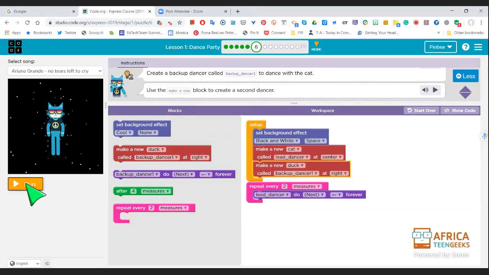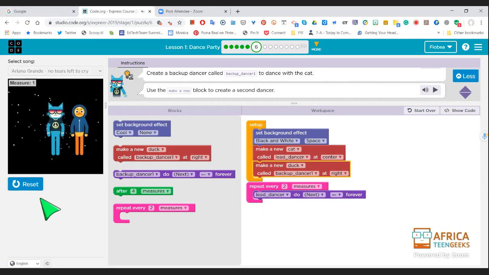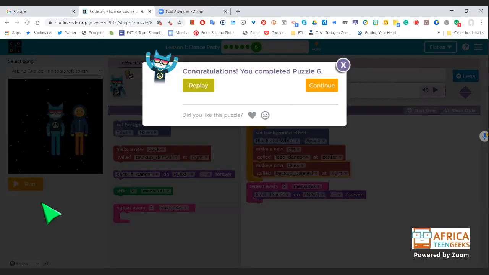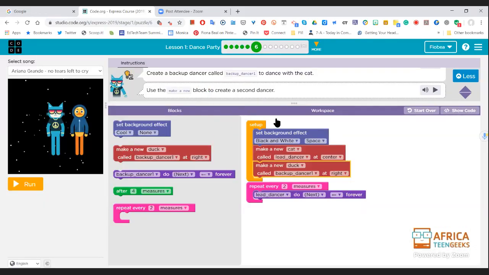Let's run and see. Ah, look, we've got duck there on the right, but duck isn't doing any movements at the moment. Only the cat is really dancing, full steam. But thank you, Elijah. So that code worked. So let's just go back. So remember,